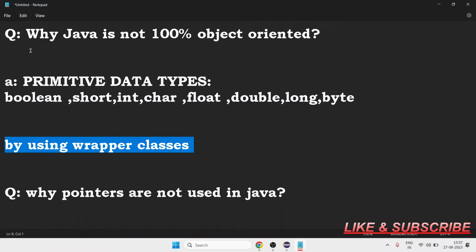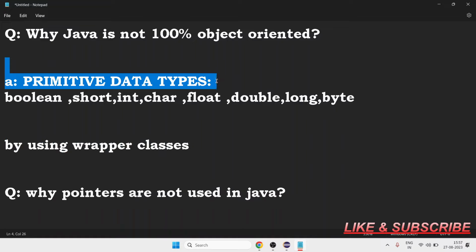So again, why is Java not 100% object oriented? Because of primitive data types. Primitive data types do not allow us to use all those properties that we saw earlier. So by using wrapper classes, we can wrap the primitive data type and make it do all these things.